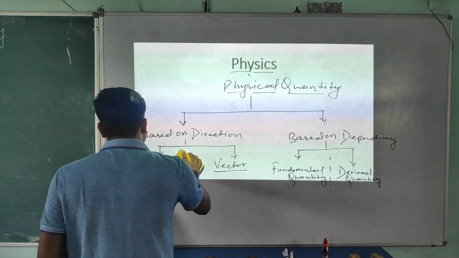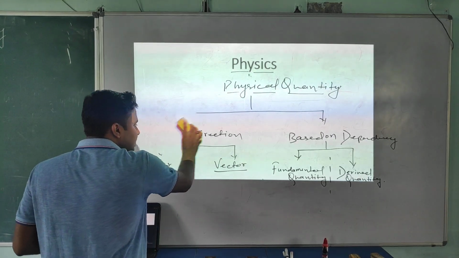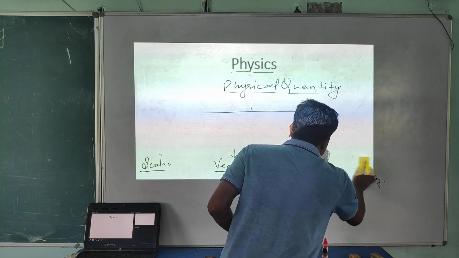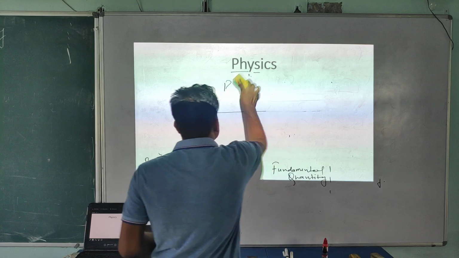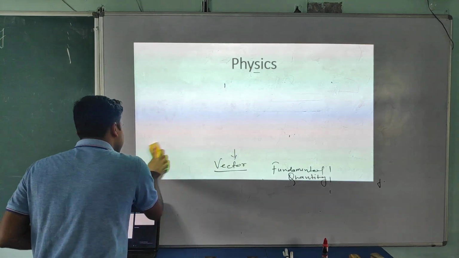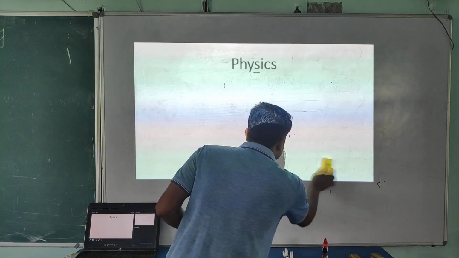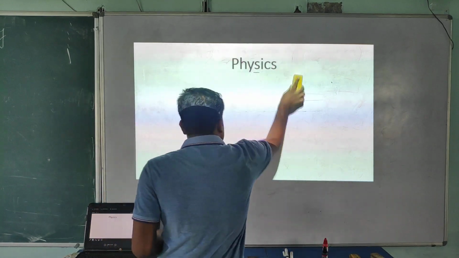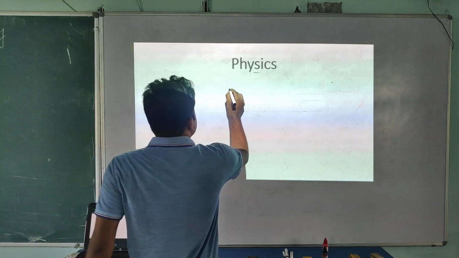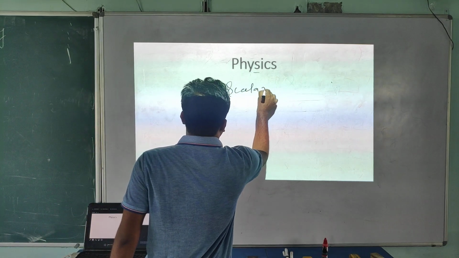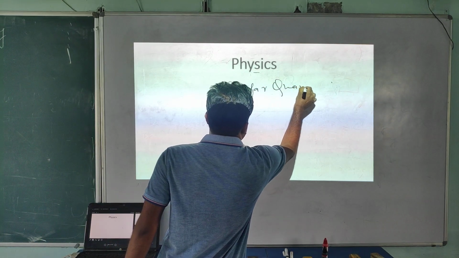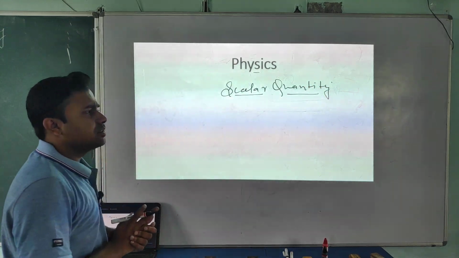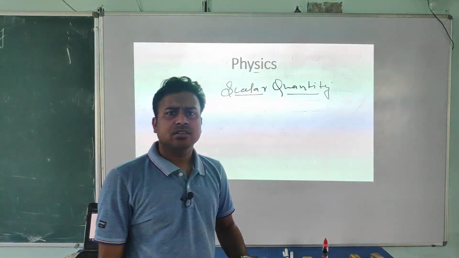First scalar, then vector quantity, then fundamental, then derived. Scalar quantity, student. What is scalar quantity?